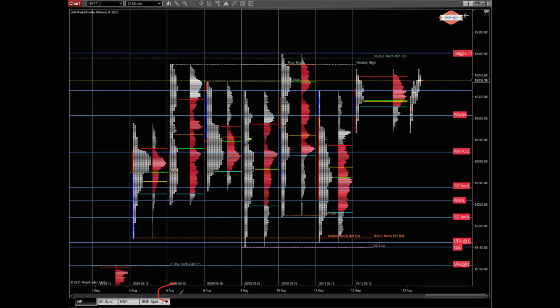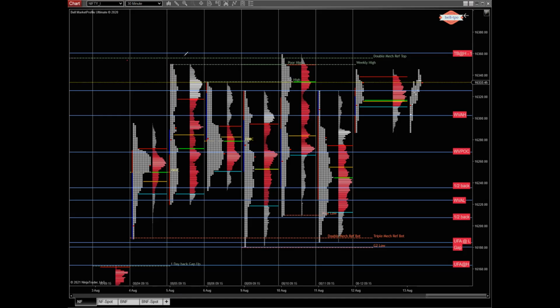This is where the last expiry was, and overall, we have a sort of a triple distribution. And this is where the auction opened. It looked above the balance, it failed, and the auction closed within the balance. So that's one data point.